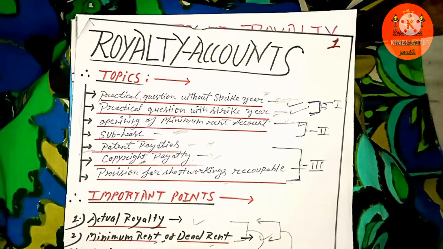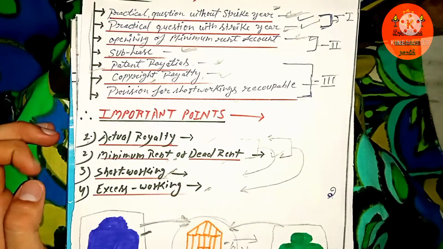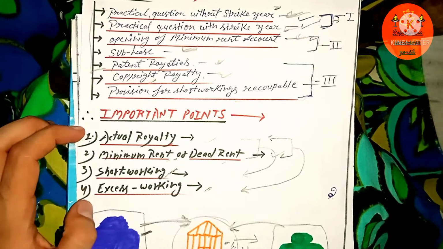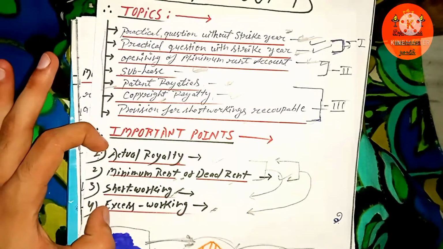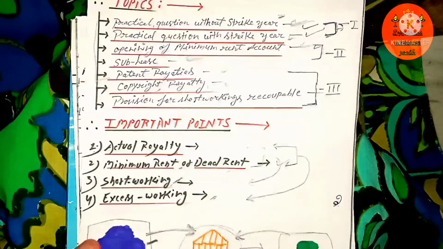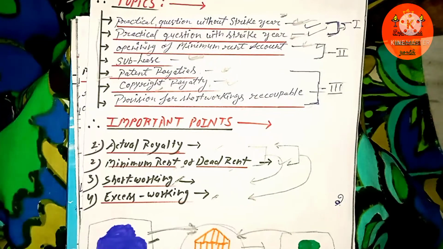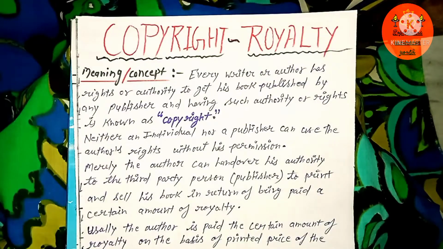Before this, in my earlier videos, I have already told you everything about four terms which are imperative in the chapter called royalty account. These terms play a key factor, so I have already mentioned their meaning so that it is easier for you to solve the questions, including the difference between lessee and lessor. So let's go on to the next one.